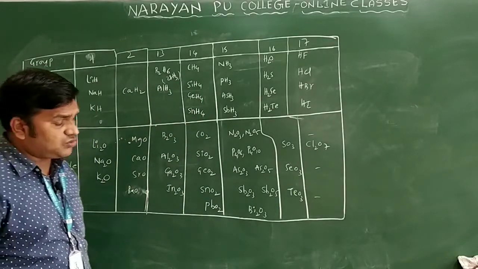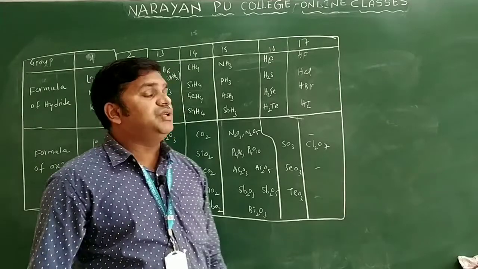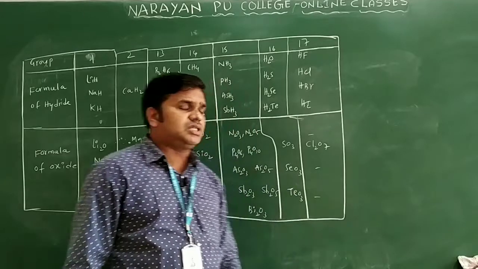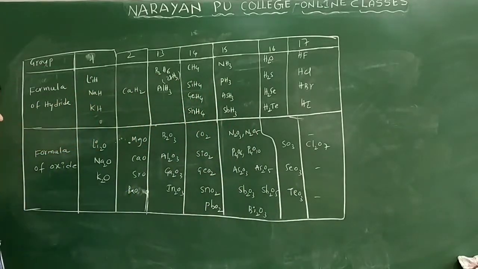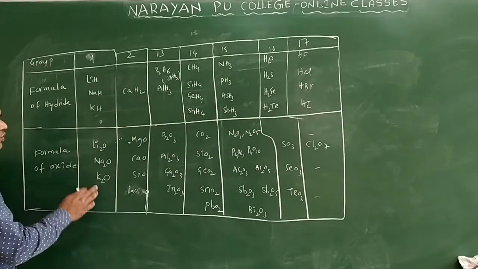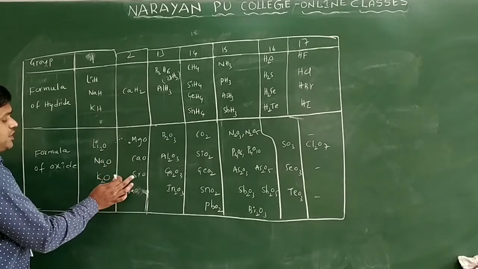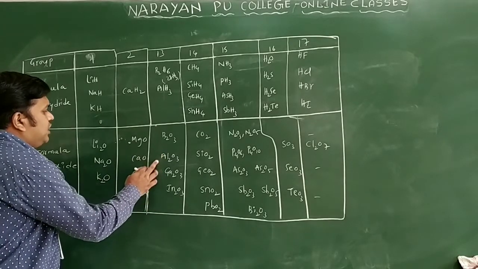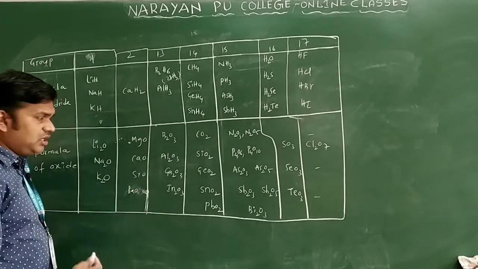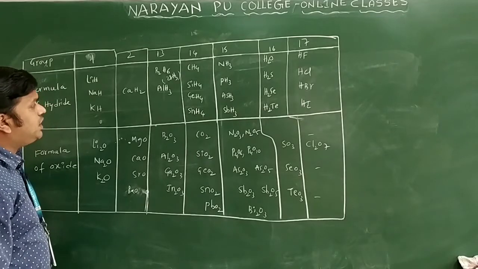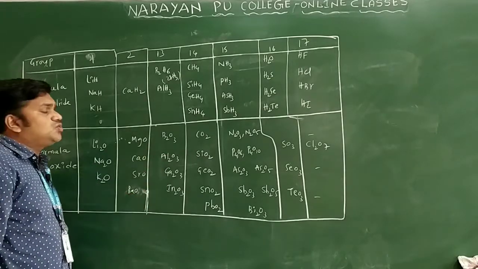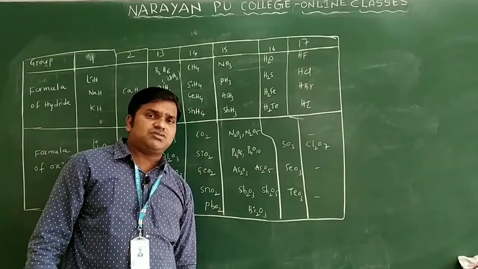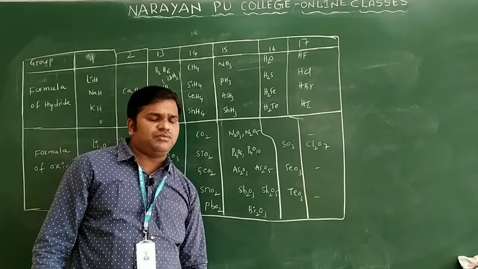Now come to the formula of the oxides only. Already I told you yesterday, when a metal atom combines with oxygen it forms a metal oxide, and if you take a non-metal, it forms non-metal oxides. You see different oxides: Li2O, Na2O, K2O, MgO, CaO, SrO, BaO. The valency is 2 only here. B2O3, Al2O3, Ga2O3, In2O3: there the valence is 3 only. Why? Because two boron atoms combine with 3 oxygens. 3 oxygens means 3 into 2, that is 6 only. So each boron has valency 3.